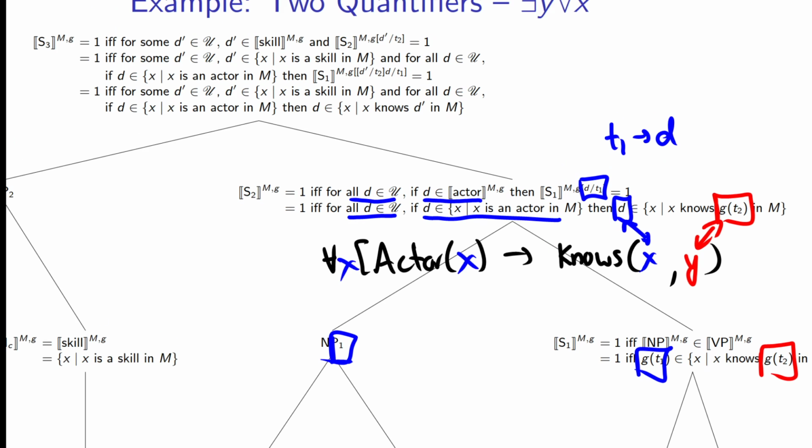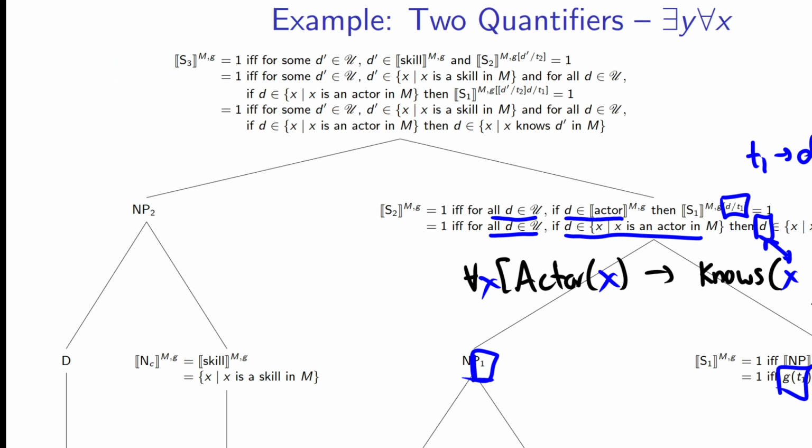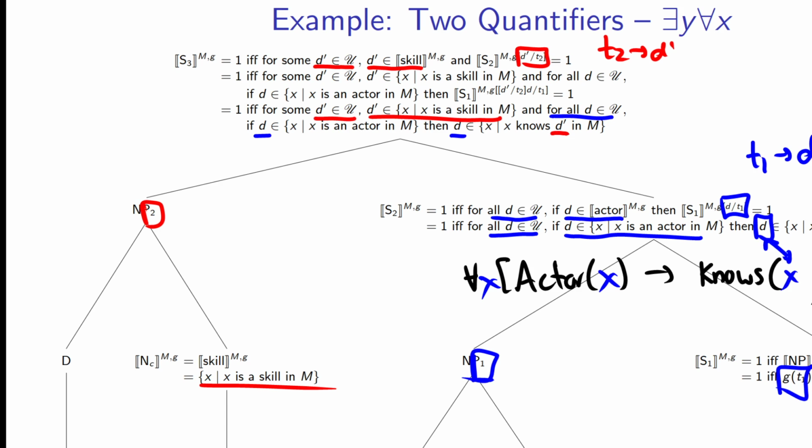And when we go to the next step, same process occurs. So this is our NP2. We have some skill, so x is a skill in M. So how we read this now is for some d prime in the universe, d prime is a skill, and S2, where we do a replacement where T2 now points to d prime, that's true. Now we can spell this out a little bit more in the second step, but third step is where we get our final meaning. If for some d prime in our universe, d prime is a skill, and for all d in our universe, if d is an actor, then d knows d prime.